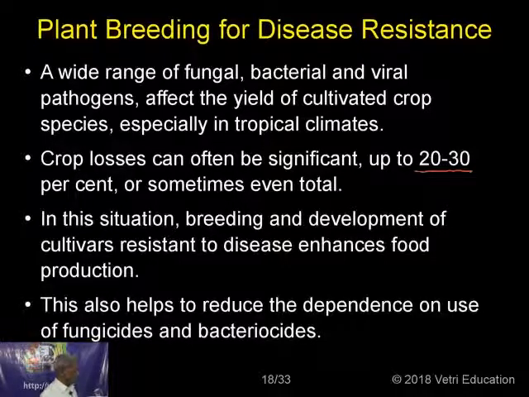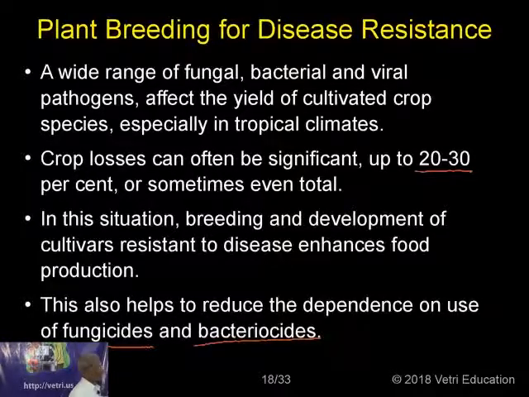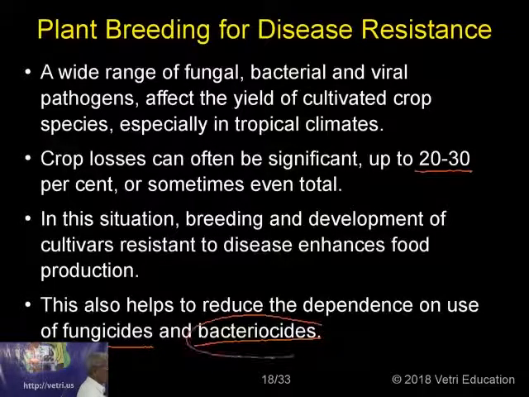This also helps to reduce the dependence on fungicides or bactericides. If a plant is attacked by a disease, you have to apply fungicides or bactericides. But if you have a disease resistant variety, resistant to fungus and bacteria, then you need not use them. So cost-wise it will be very beneficial for the farmers.